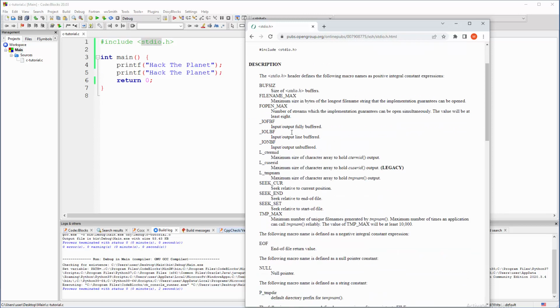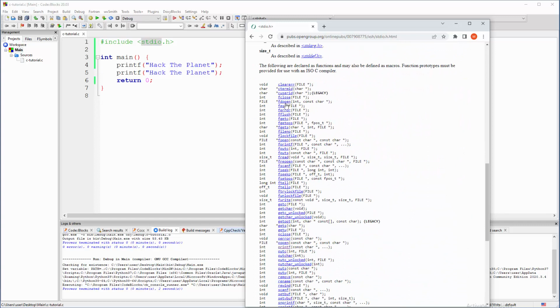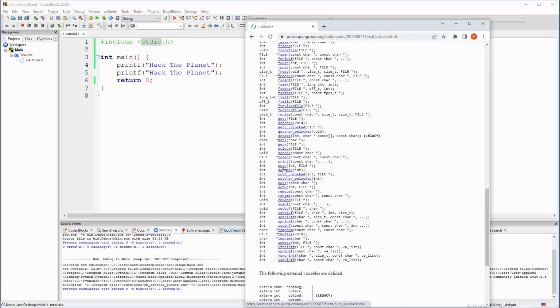These things down there are functions, or methods. Better to say function when we are talking about C and not Python. So these are functions that we can use, and one of them is printf, with int on the left side. It's a return type. Don't worry about that, we are going to explain.